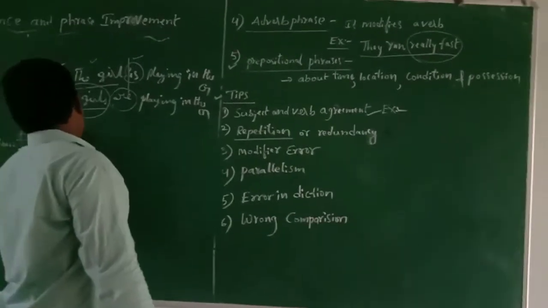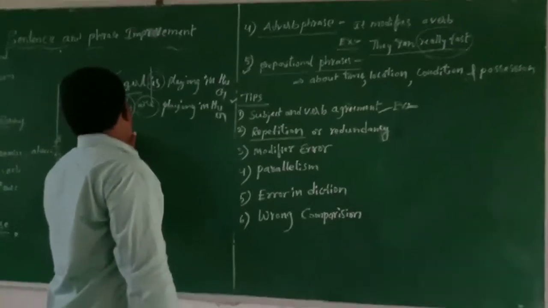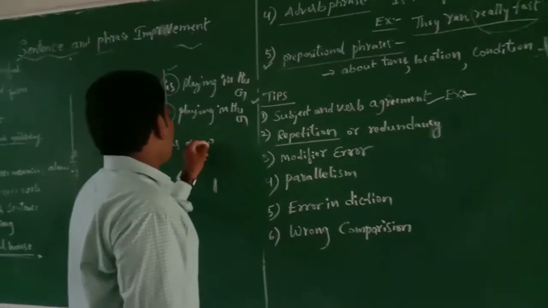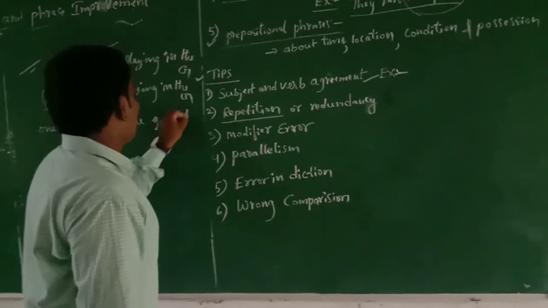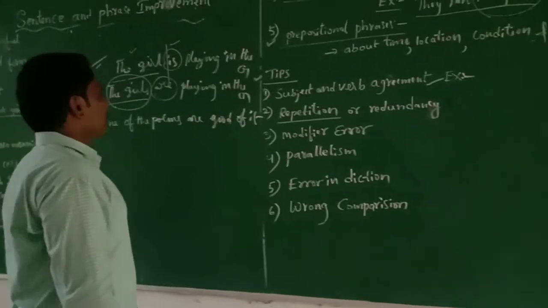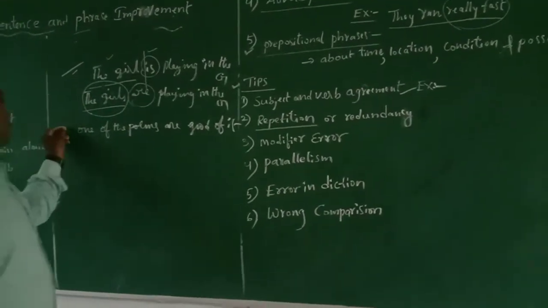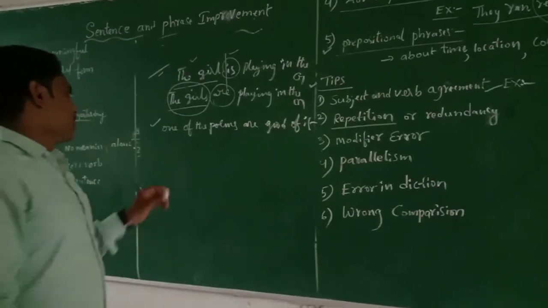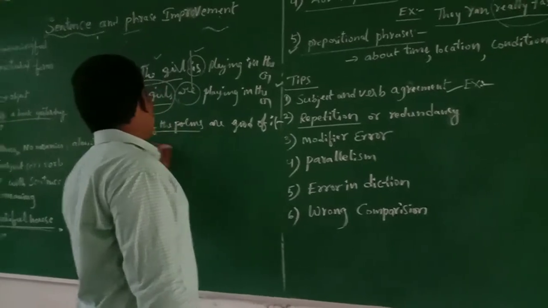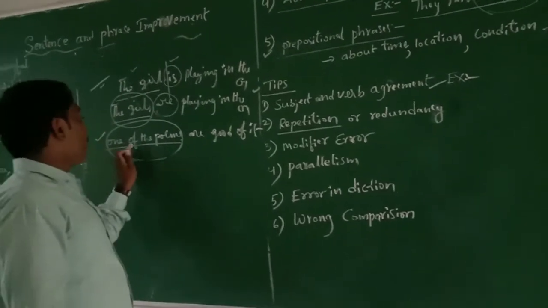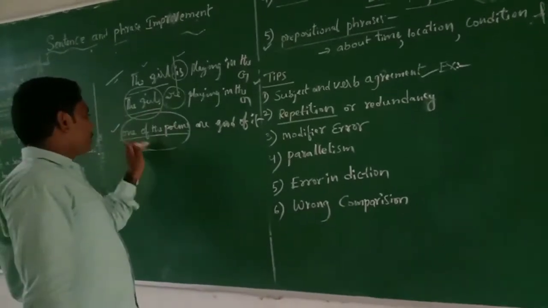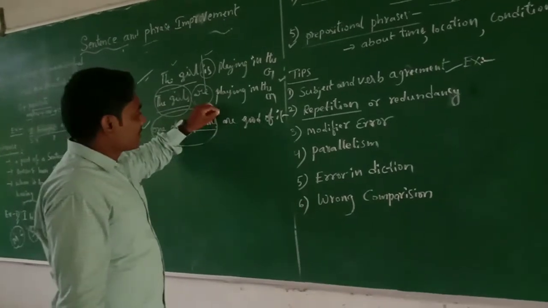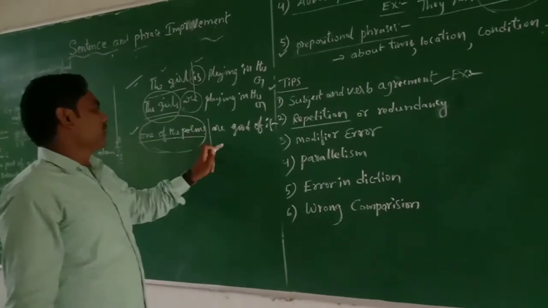The next example: One of the poems are good. In this statement there is no agreement between subject and verb. One of the poems is singular as a whole, so it should be one of the poems is good, not are good. Here there is a mismatch between subject and verb agreement.